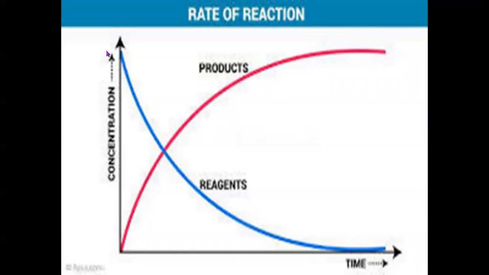So the concentration of reactant is very high. As time passes, reactants will get converted into product. Therefore, the concentration of product increases and the concentration of reactants decreases with time.